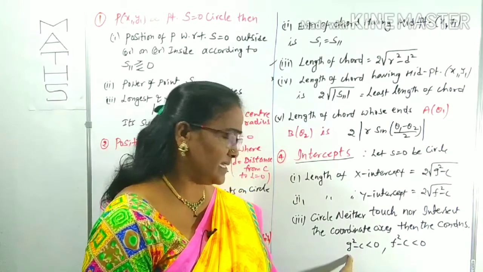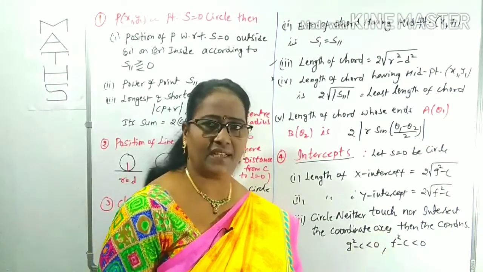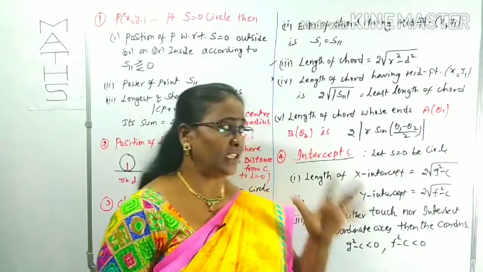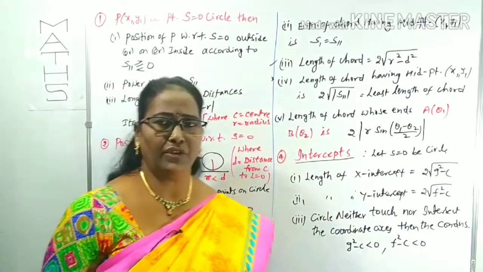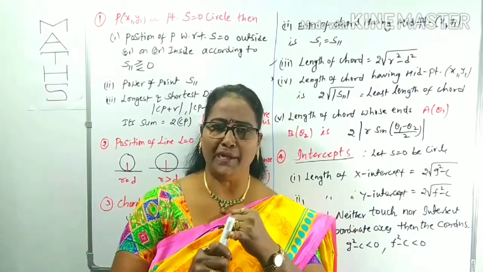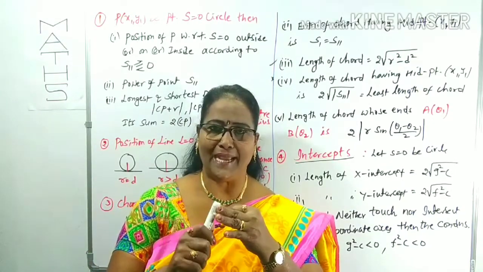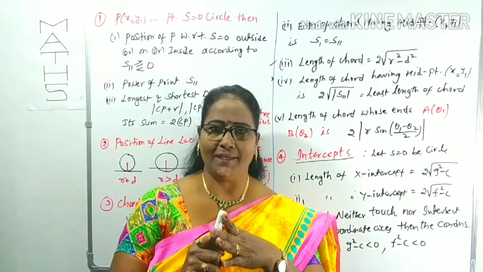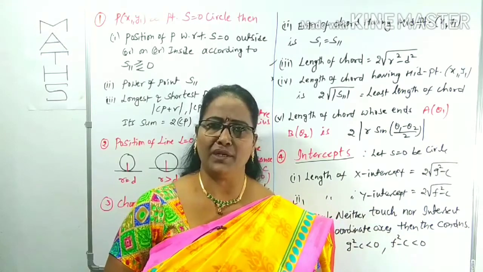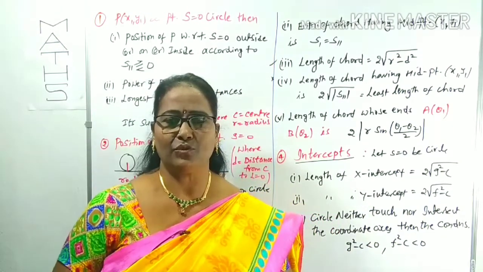This is also we can write: g square is less than c, f square is less than c. Also we can write these various points, which depend upon what? Point, chord, line, lengths of the chord, etc. Depending upon these points, in this lecture I will finish some questions.